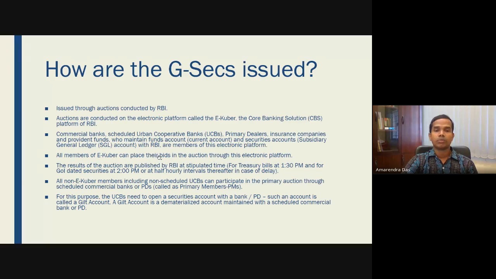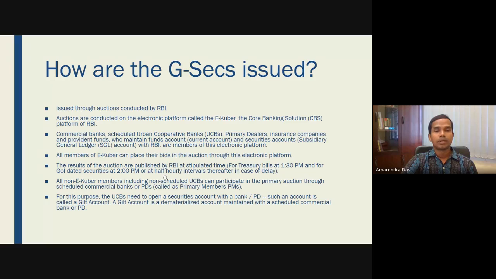They have to bid on this platform, and the results are published on a stipulated day and time: for most treasury bills at 1:30 p.m., and for government of India dated securities at 2 p.m., or at half hourly intervals thereafter in the case of delay.